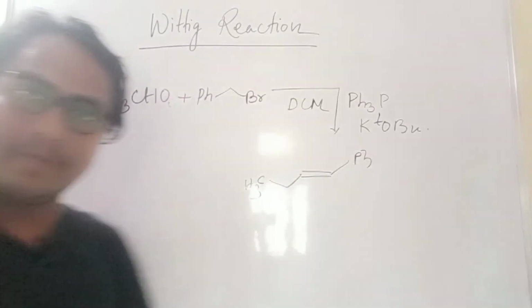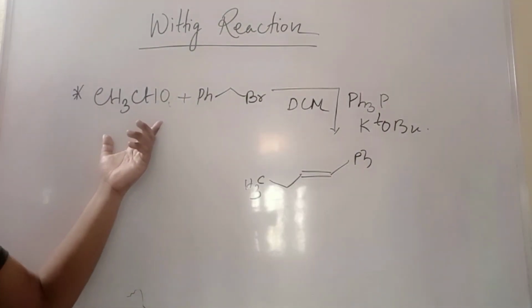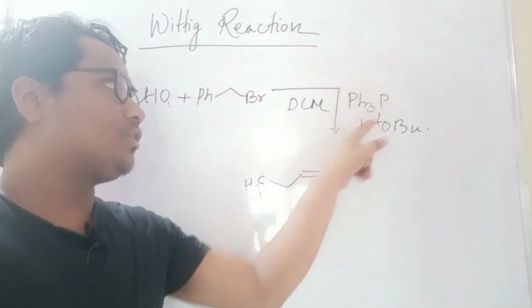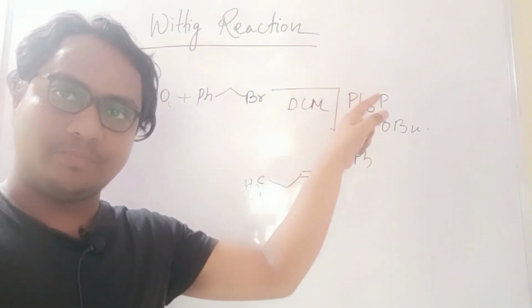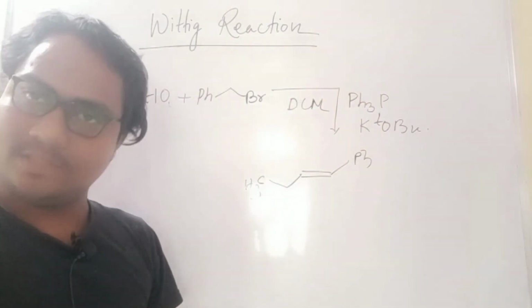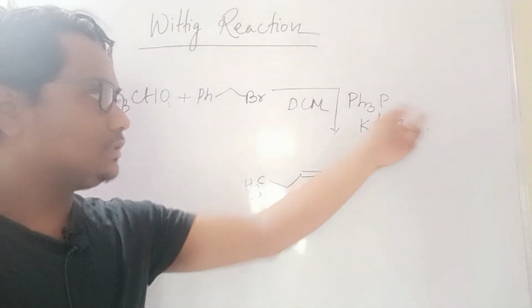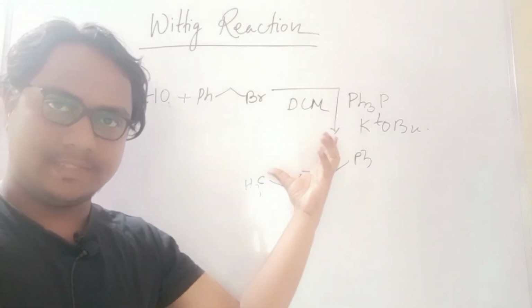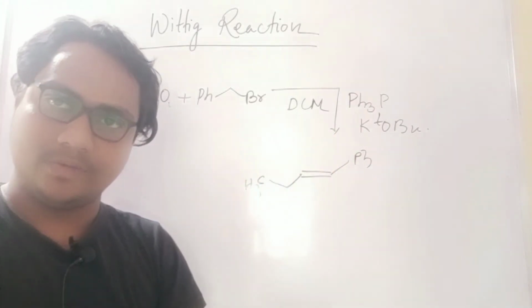This is one simple example of a Wittig salt. Here I took one aldehyde and one halogen compound, and here is the Wittig salt formation, then enolate formation. Enolate means, you know, in the presence of a base, and you will get this alkene. The mechanism, like the previous one, you have to try in your notebook.